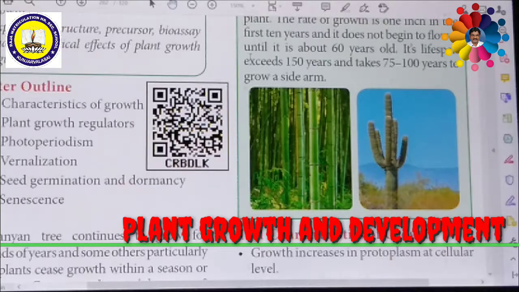During the formative phase, especially in the meristematic tissues, the cells divide continuously to produce a huge number of cells. So the meristematic tissues are in a continuous state of division, which produces a huge mass of cells. This is called the formative phase.